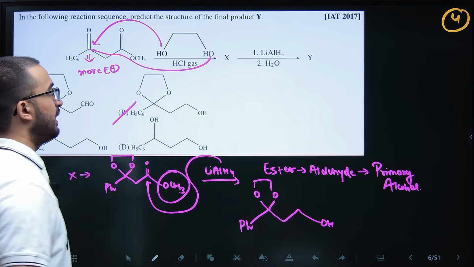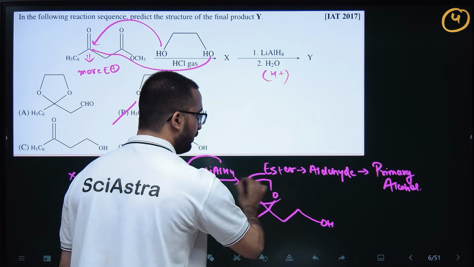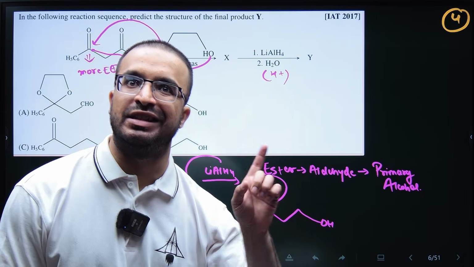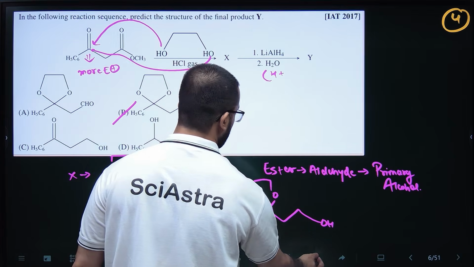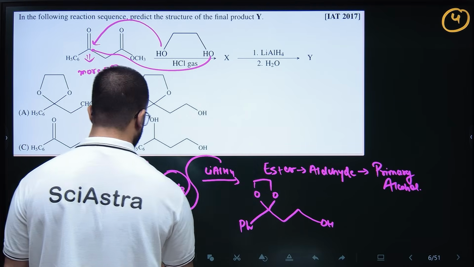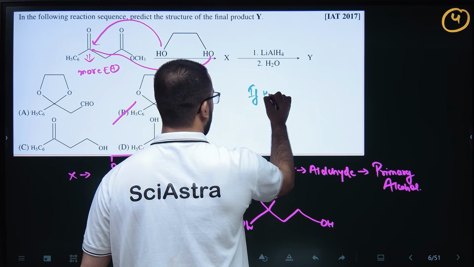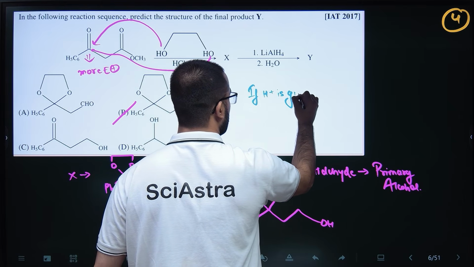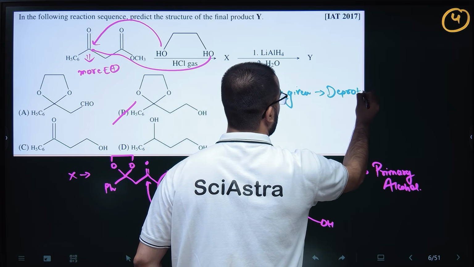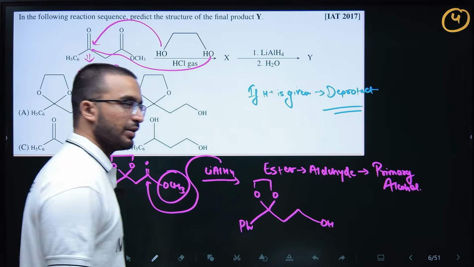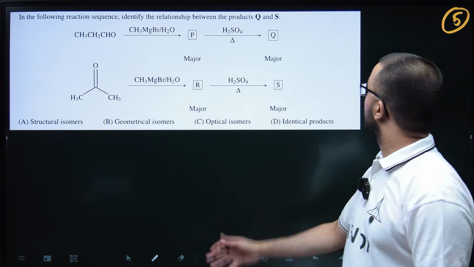So basically B. If along with H2O, H plus would have been given, you should have removed this as well. Deprotection will happen in acidic medium. Okay, so you can note down this point. If acidic medium is not given, you will not deprotect. But if acidic medium is given, if H plus is given, deprotect. Okay, so this is a good question, right? Chalo, let's move to next question, which is the fifth question.